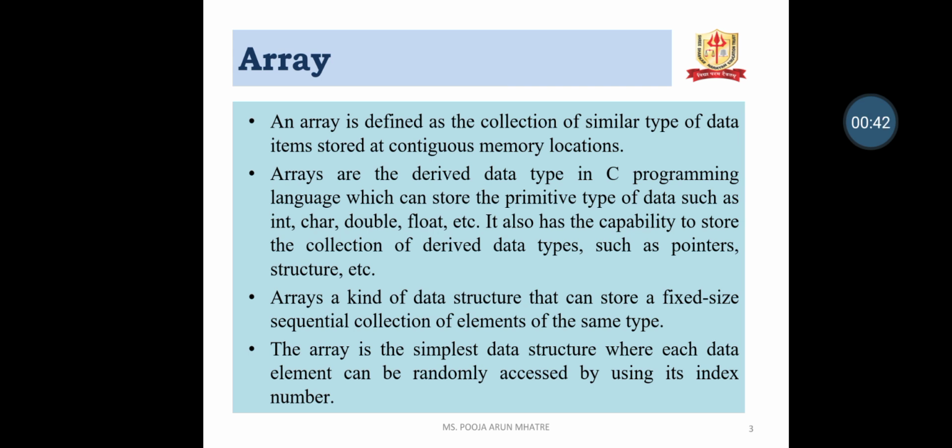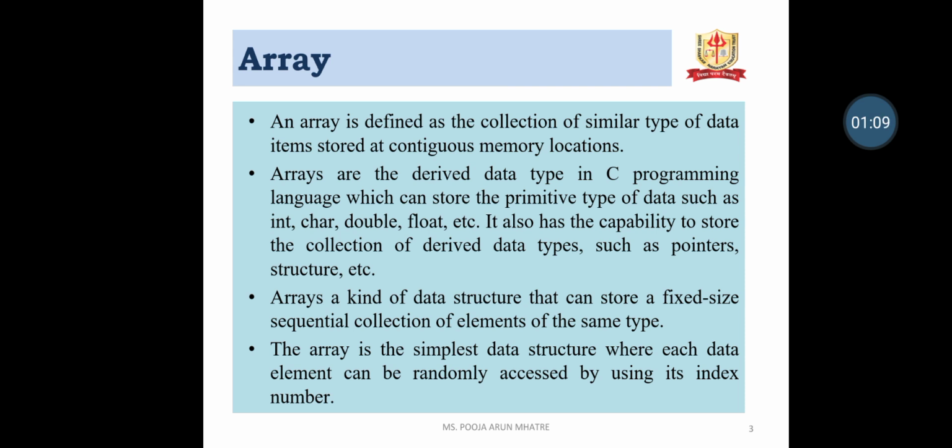Array. An array is defined as the collection of similar type of data items stored at a continuous memory location. That means array is a collection of data which stores the data at the continuous location, not a separate location.